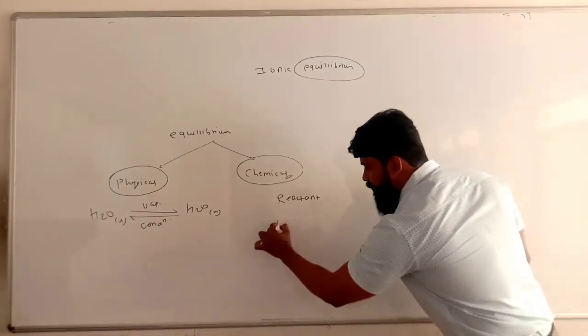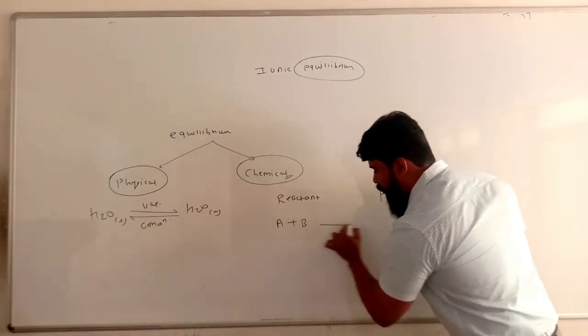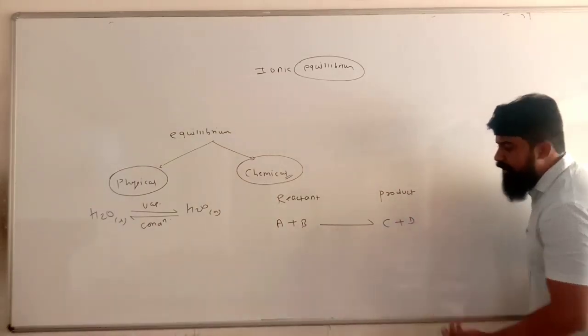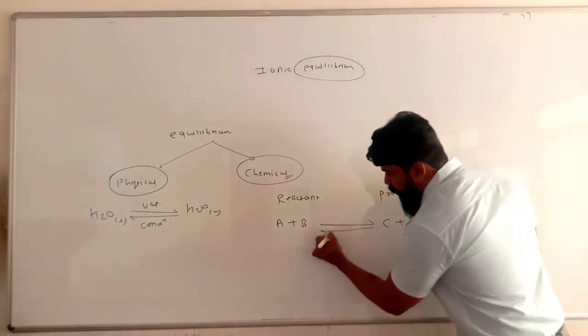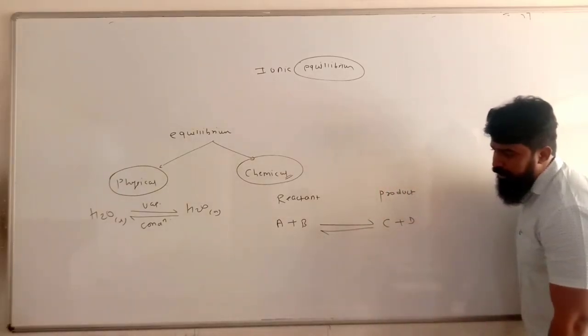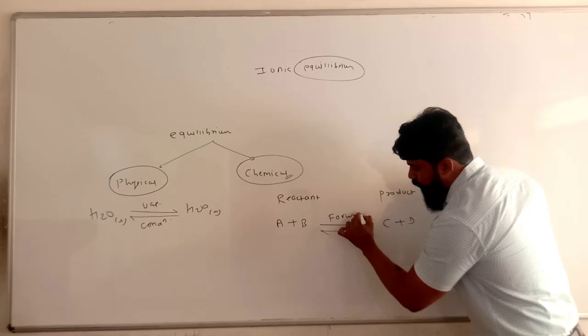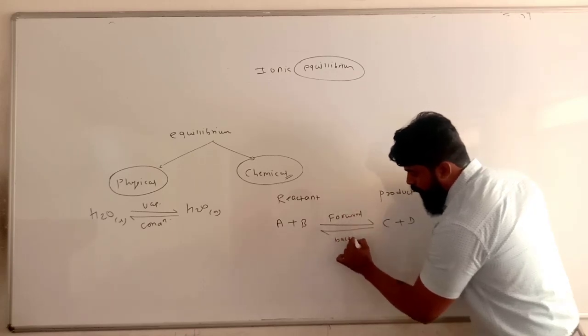Suppose there are two reactants, A reacts with B to form the products C plus D, and the products C plus D react with each other again to form the reactants A plus B. It means that there are two reactions occurring, forward and backward.